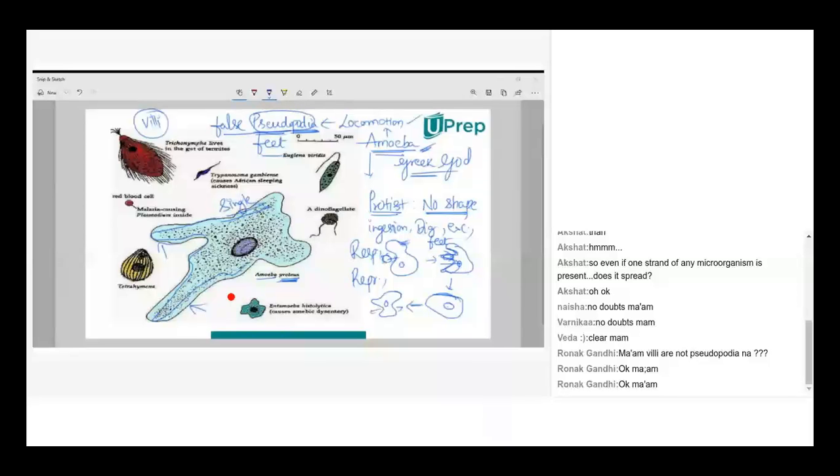It struggles a lot. But when you suddenly change the amoeba from the glass slide onto a solution, maybe fresh water or saline water, immediately the pseudopodia pull out and it starts moving. So whether the condition is favorable or unfavorable, the pace of pseudopodia formation, fast or slow, depends on it. Is that okay? Yes, ma'am.